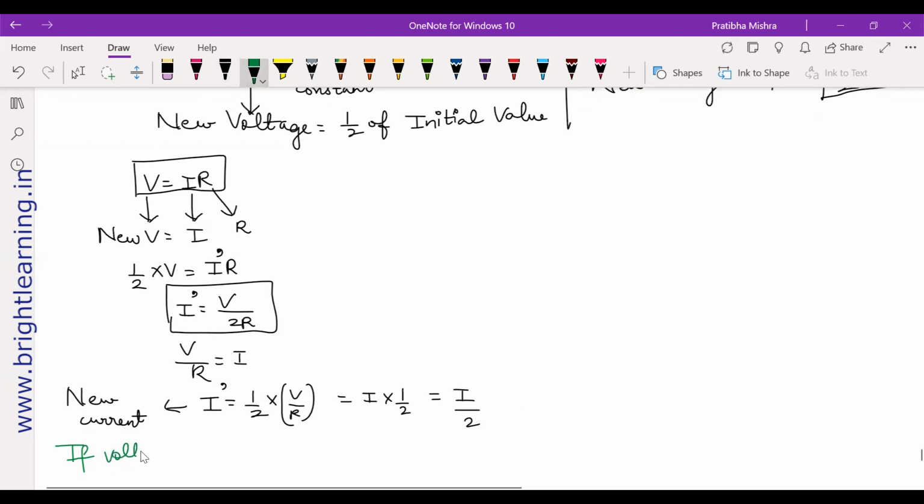So if the voltage is decreased to half, then what happens to your current? That also reduces by half, whereas the resistance remains constant. Okay, current reduces to half. One second, I'll write properly.